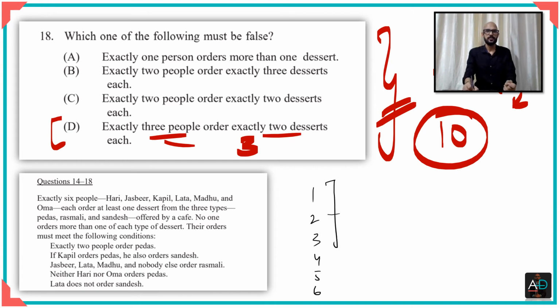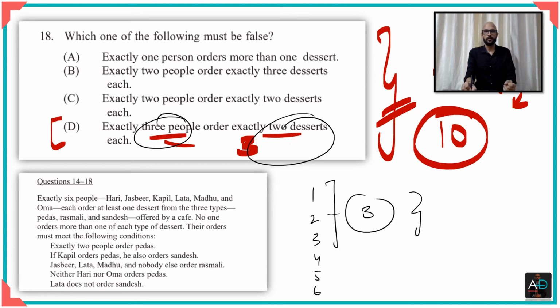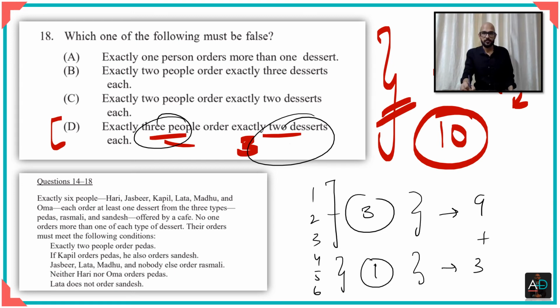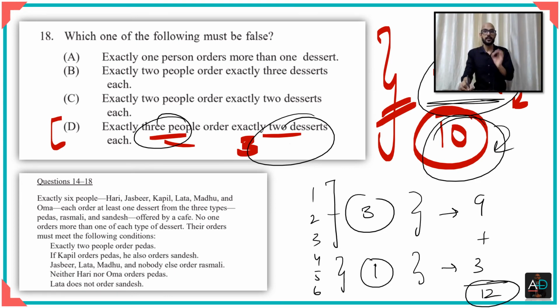So let us say these 3 people order 3 desserts each. That means between them they've ordered a total of 9. And you know that the other 3 people will have to order at least 1 each, because every person orders at least 1. That makes it a total of 12. And we just saw that in our question we had a maximum of 10, right? Which means that if we had any such option, the total maximum allows us to eliminate an option like that. I'm just giving you an idea of how maximum works and how the total maximum number can help you